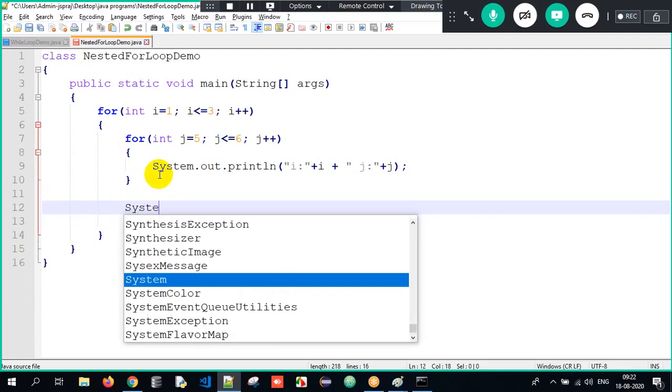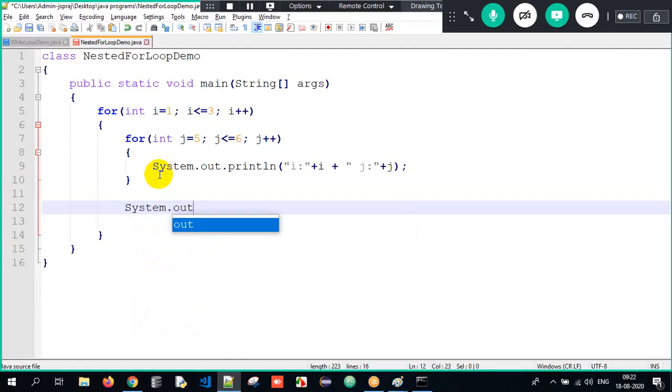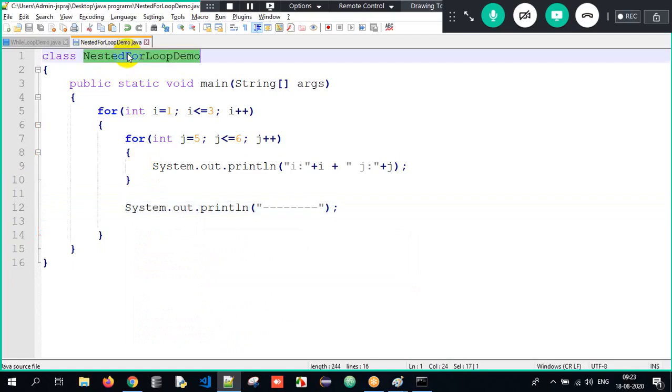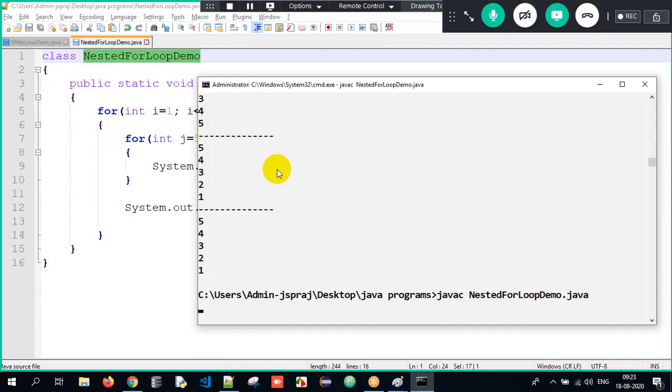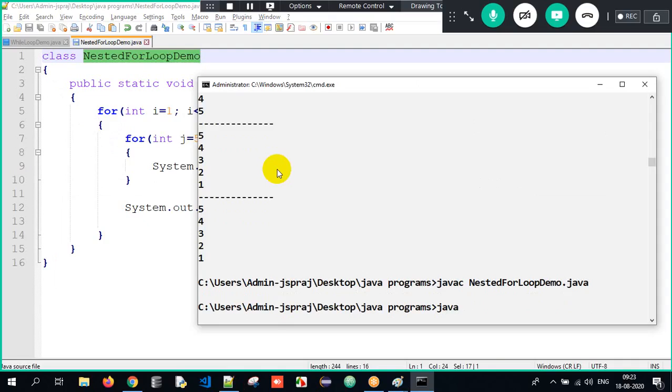Okay, so for our understanding, how does it work here? println. Okay, this is the entire process. This is all about it. Now, trust me here, guys. Nested for loop is one of the most important topics for your pattern programming. Whenever you come across patterns, you will come across this. But let me show it to you.